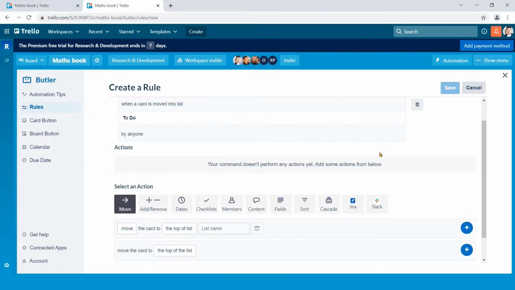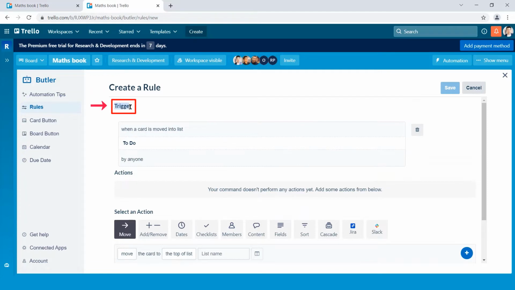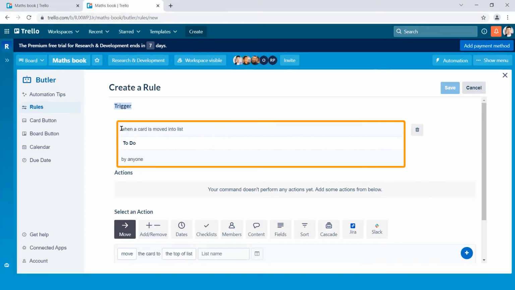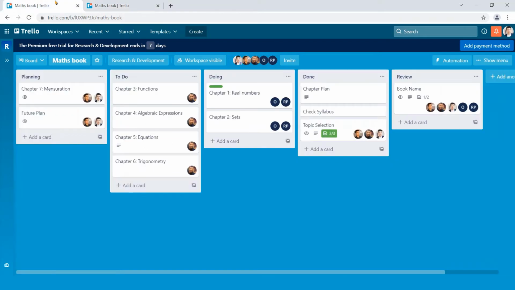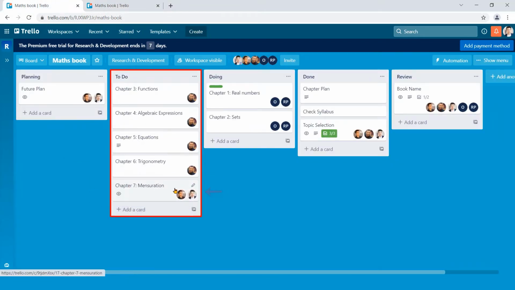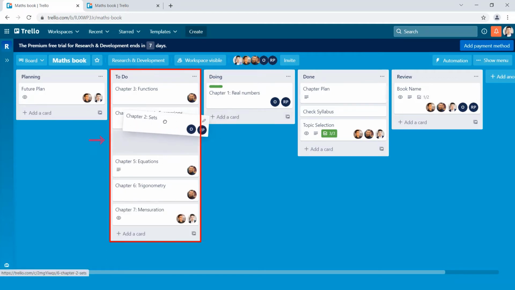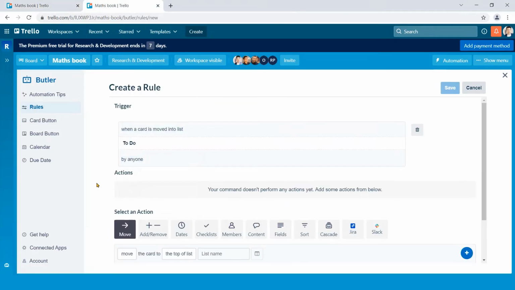Okay, now a trigger is created. It says if anyone moves a card from any list into to-do list, the certain action will occur. Suppose if I drag this card and drop it to to-do list, some actions will occur instantly. Now let's set some actions for this trigger.